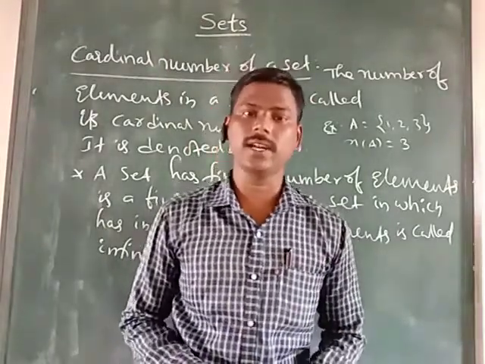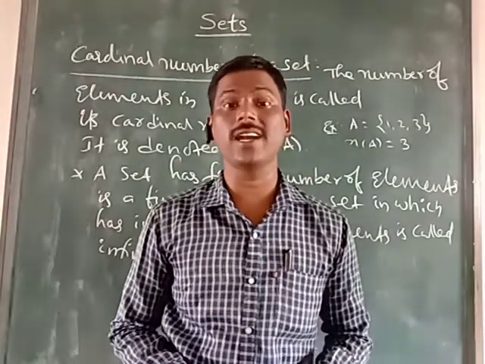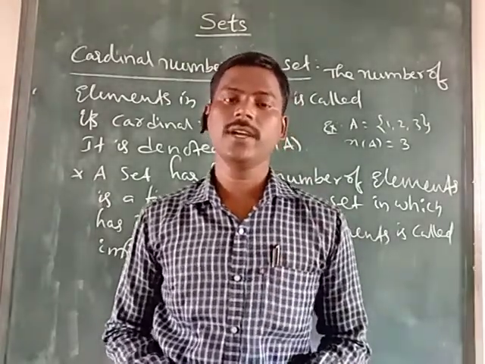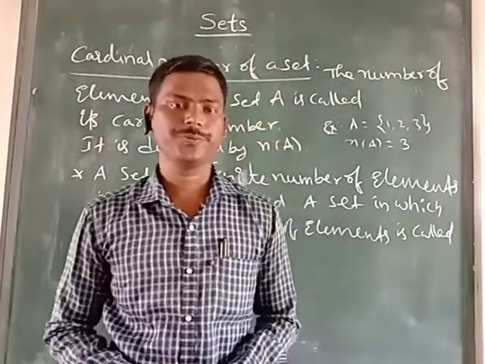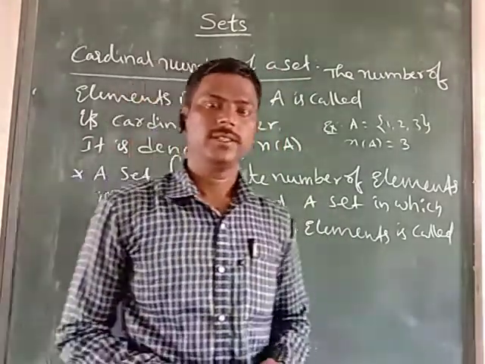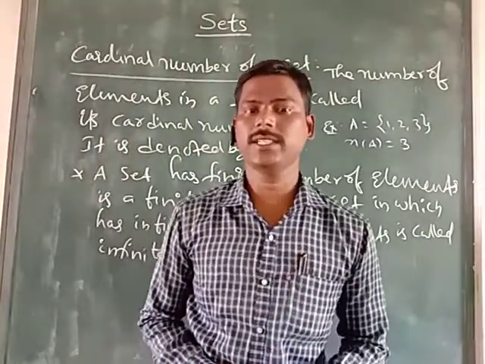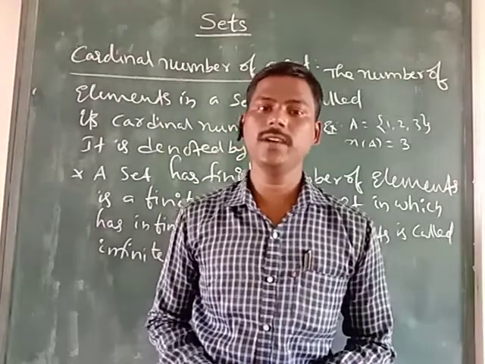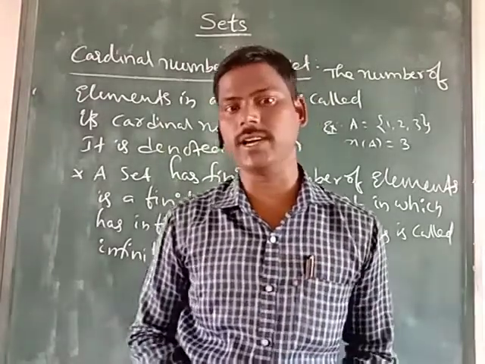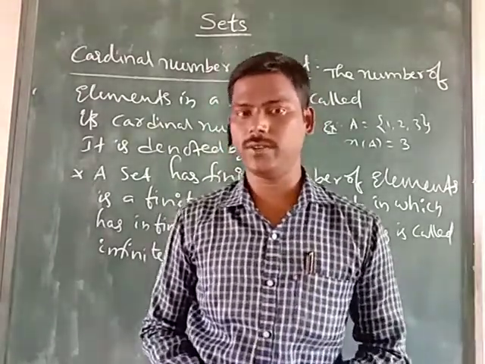In a set, if the number of objects or elements is uncountable, it is called an infinite set. Understand, children? For example, take the number of class teachers in your school. It is a finite set. You can easily say 5 or 10 or 20. Okay?